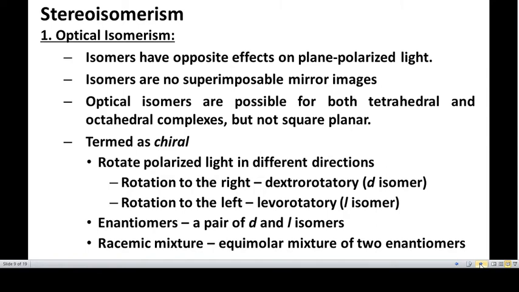If it rotates the plane polarized light to the left, it is called levorotatory or L isomer. A pair of D and L isomers are called enantiomers, and the equimolar mixture of such enantiomers, or D and L isomers, is called a racemic mixture.